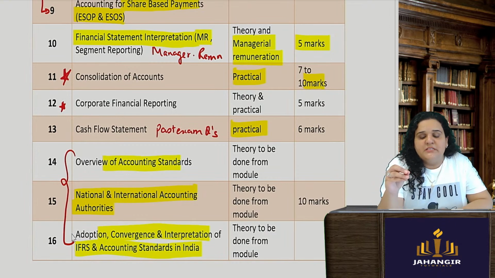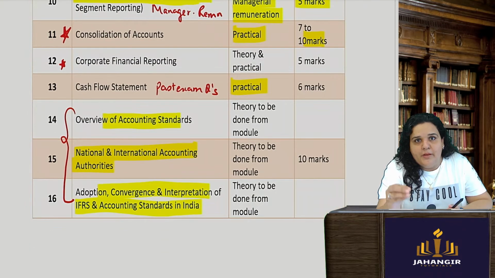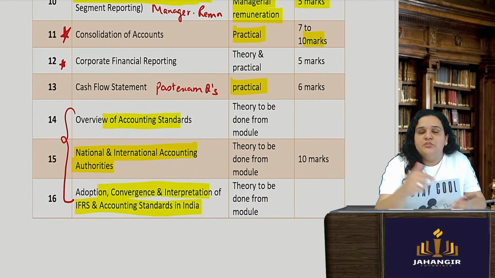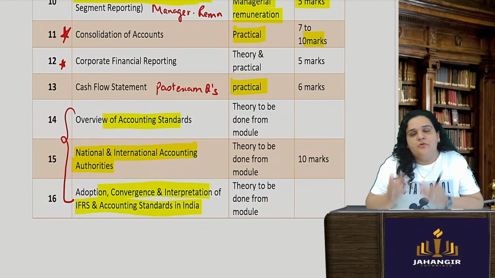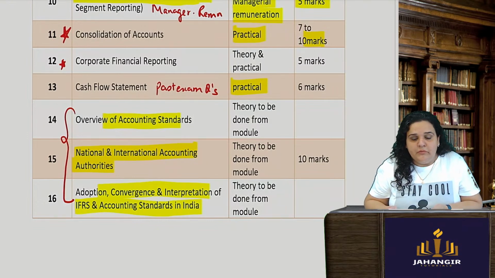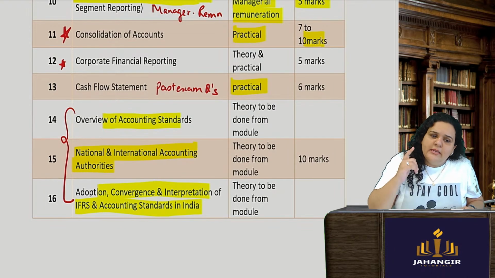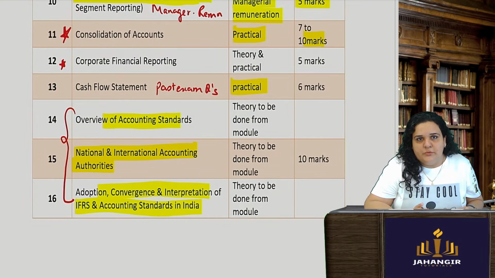If you pick up past year's papers of the institute, you will find so many questions asked from these last 3 chapters. So there is no scope to skip any of the theory chapters like this. Read it from the module once and then do the MCQs. Since you have already read it once, MCQs will become your second revision. You will remember it, and when the question is asked in your exam with the options given, you will definitely remember the answer.